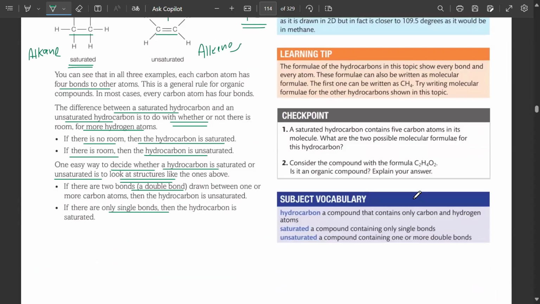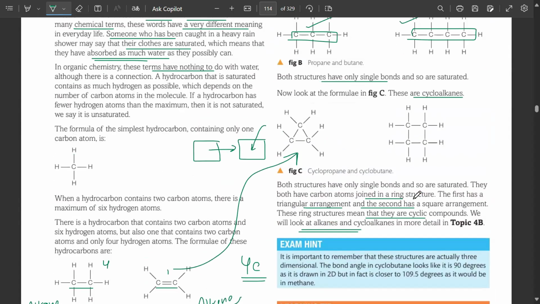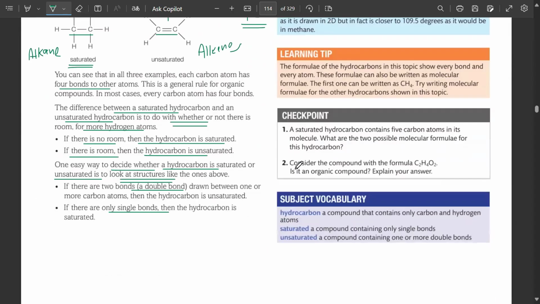But will they become alkanes? Yes, because there are no double bonds. Because they do not have double bonds, they are saturated and they are now known as alkanes. I just broke the propene into cyclopropane.